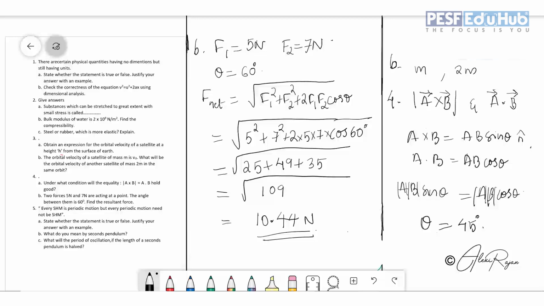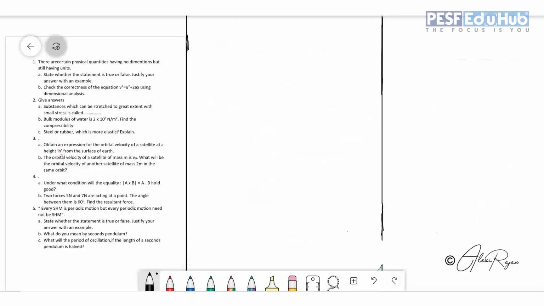And now coming to the fifth one. Every SHM is periodic motion, but every periodic motion need not be SHM. First sub-question, state whether the statement is true or false. Justify your answer with an example. Yes, the statement is true. That means all SHM are periodic without doubt. But not all periodic motions are SHM.